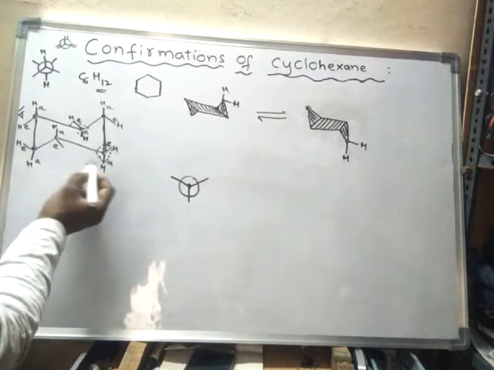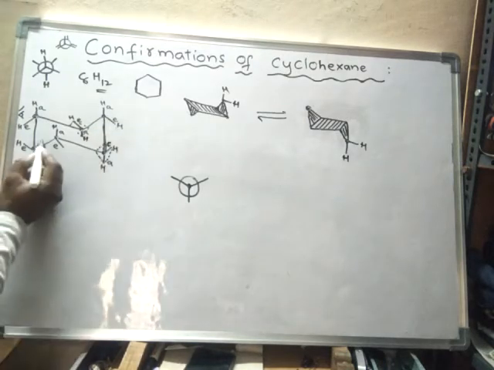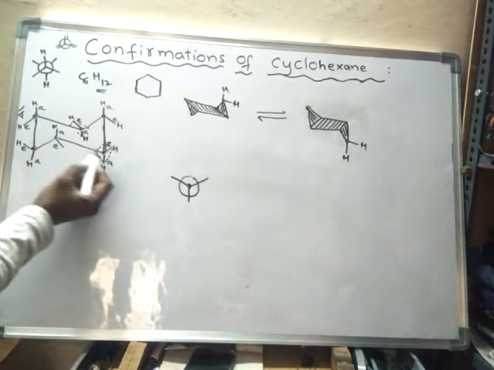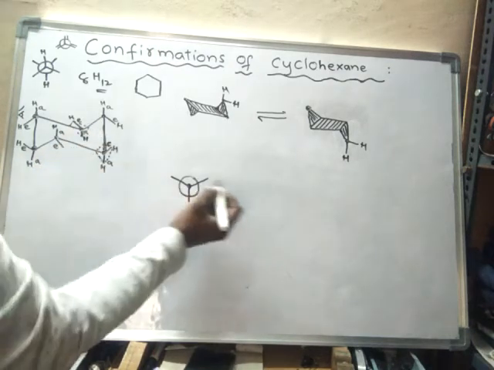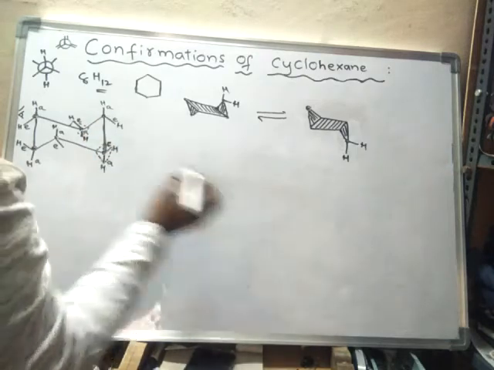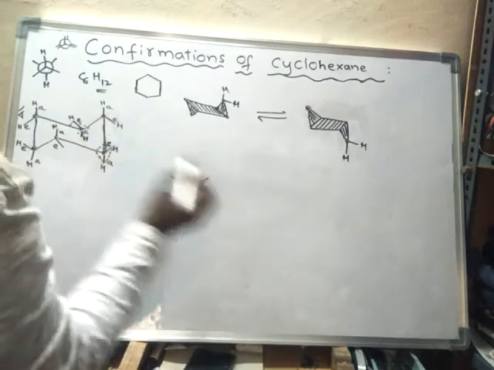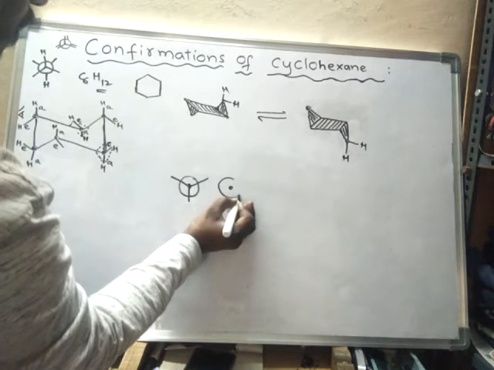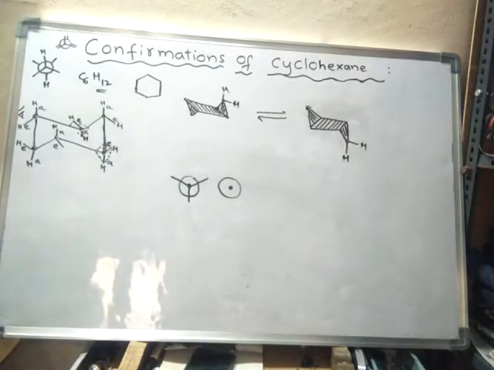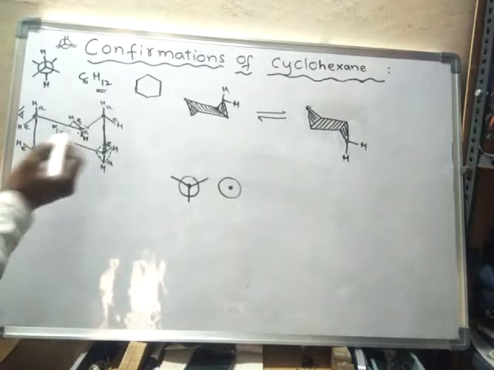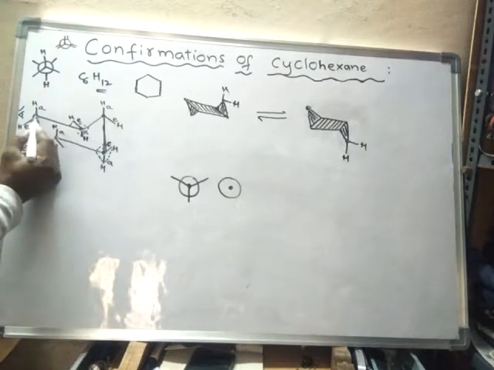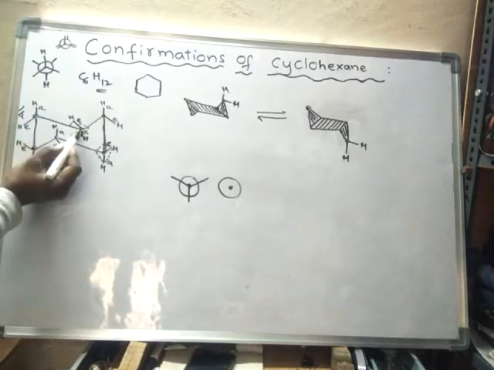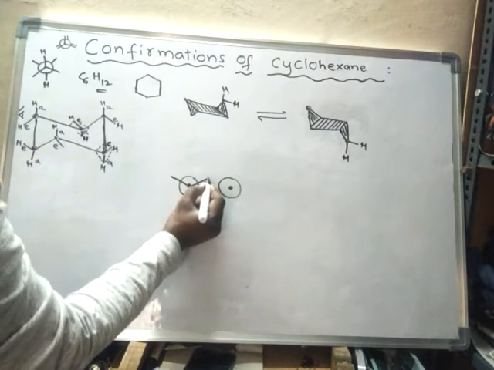Now these two carbons, the front carbon and back carbon, are connected by one bond.